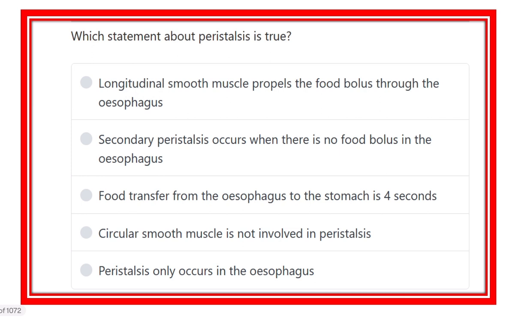Which statement regarding the peristalsis is true? So the peristalsis, it is the movement of the intestine. We have to know about the two options regarding the peristalsis.